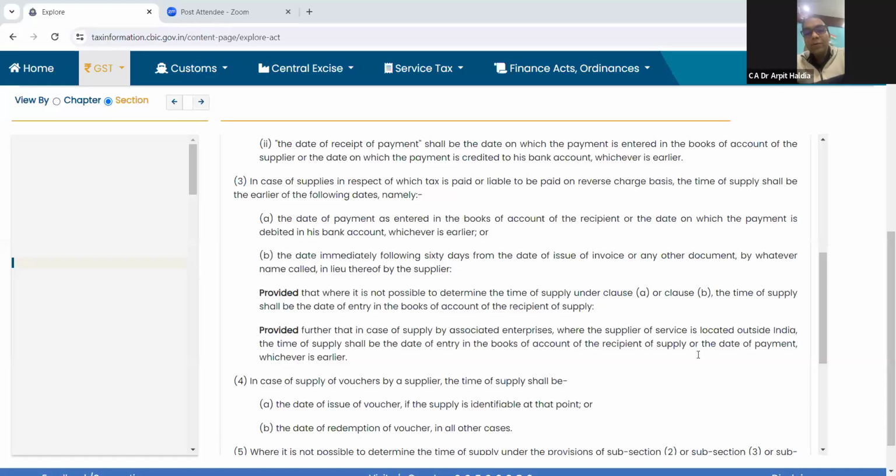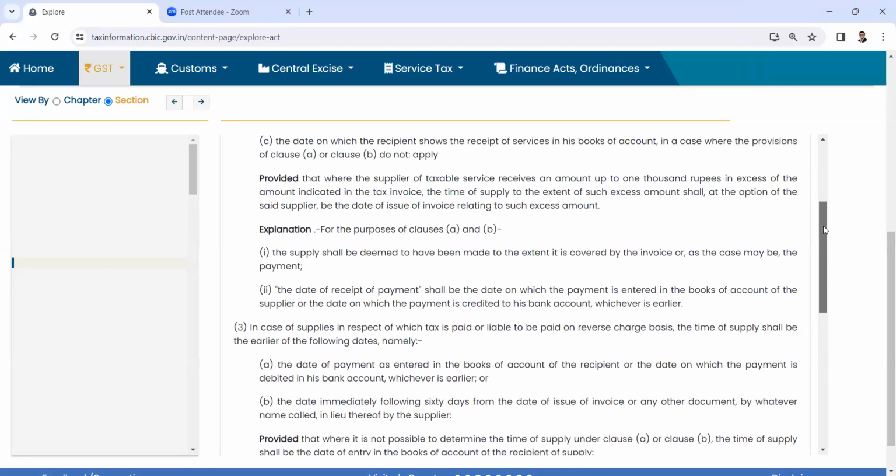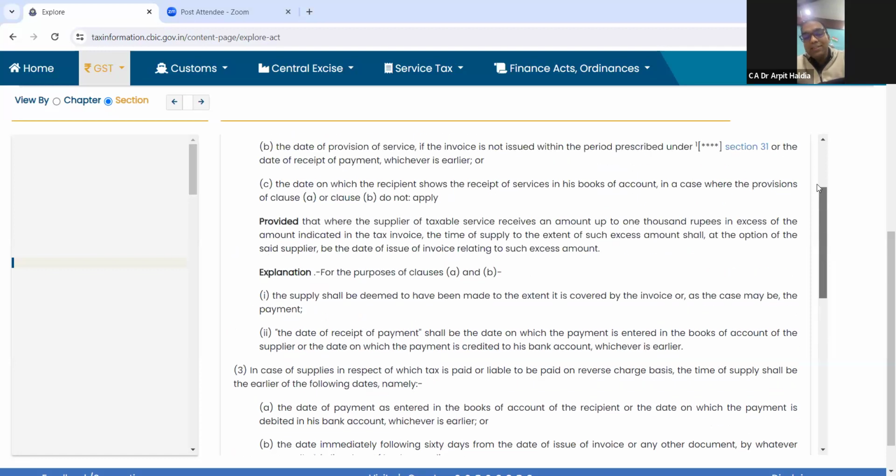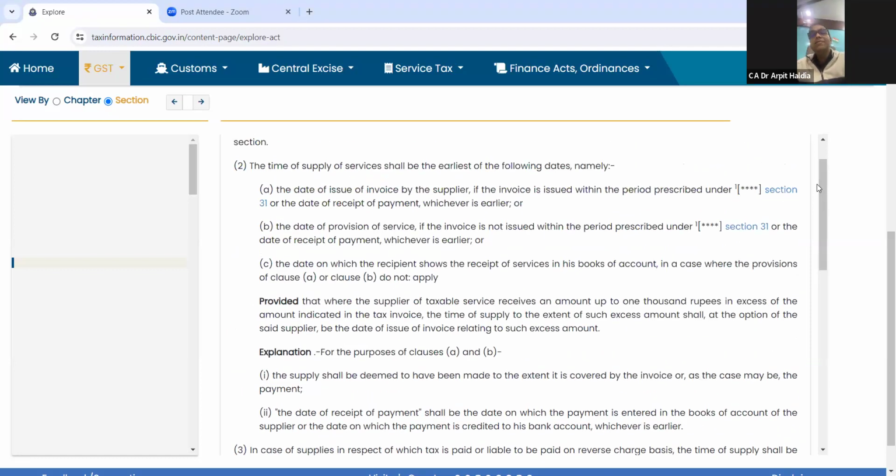If we go through section 22, for the purpose of registration, at that point also the words 'where the supply has been made' have been used. And when we issue the invoice, in section 31 it has also been said that when the supply has been made, the invoice has to be issued. So otherwise, whether we will treat, because there is an explanation in section.